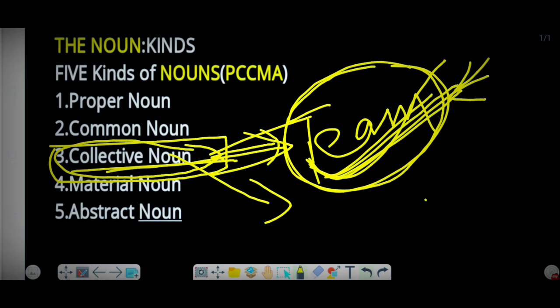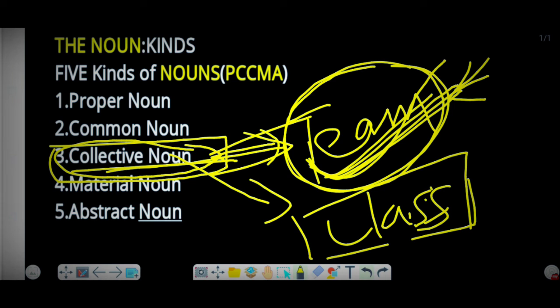In the same way, 3 girls of our class are absent today. 3 girls of our class. So imagine we are talking about class as a whole. Class is made of students, and that is how it tells us about the collective noun.